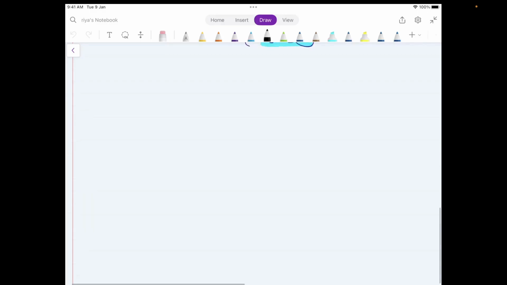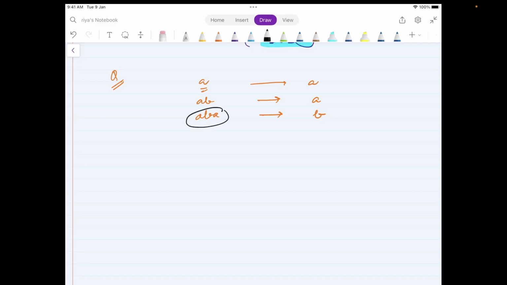Now to talk about how the solution for this question would work, tell me something. First you had A, and the answer was A. Then you had AB, and the answer was still A. Then you had ABA, and the answer was B. Why? Because A got repeated. Now tell me something. No matter what string I create and whatever I add later to this particular string ABA, can A ever become the answer again? No, right?